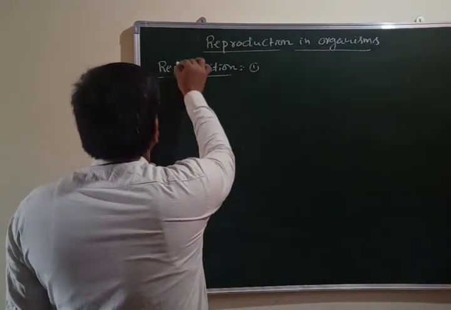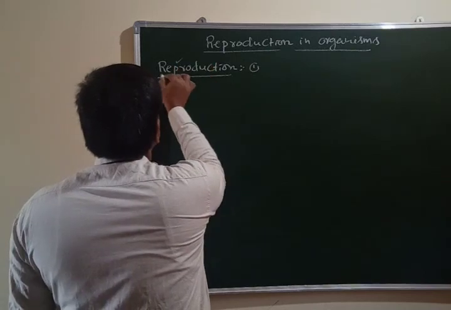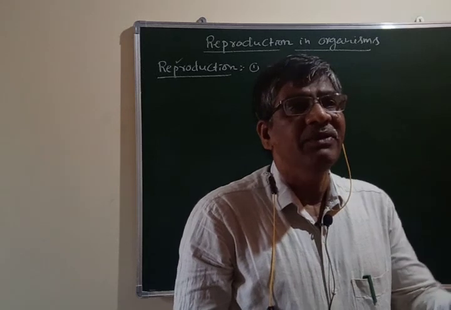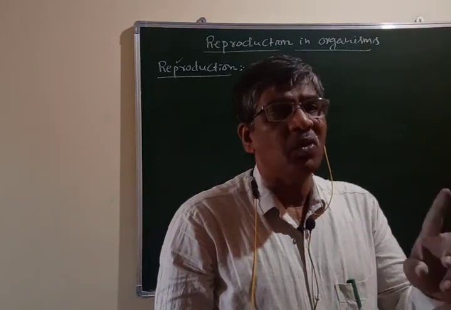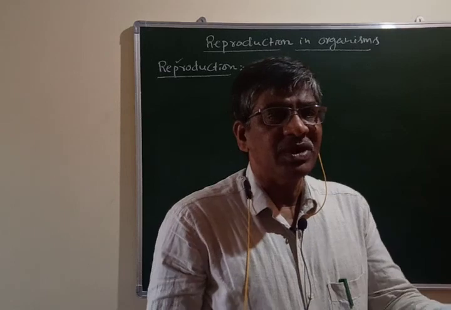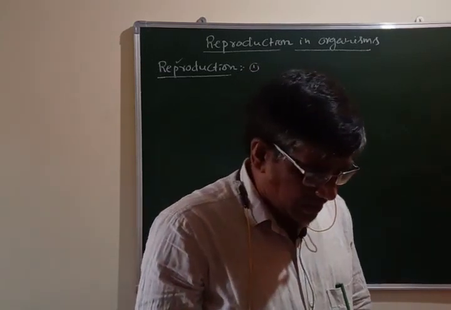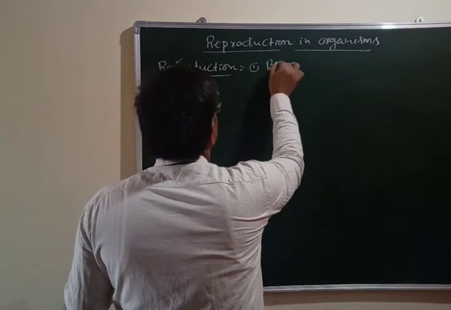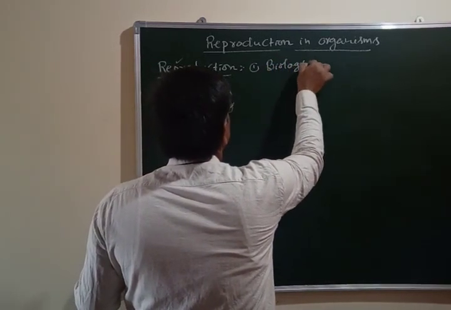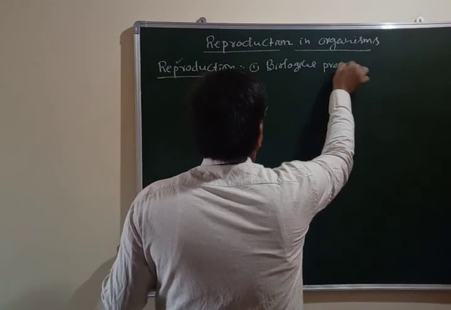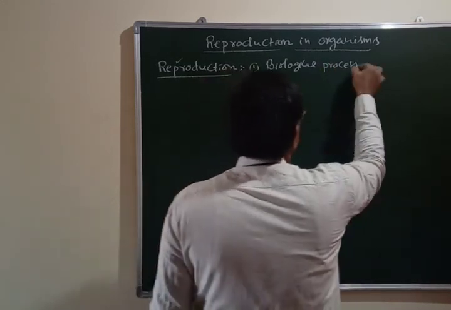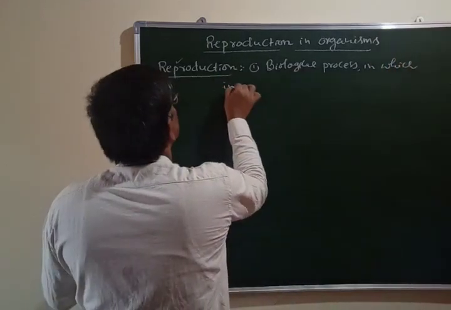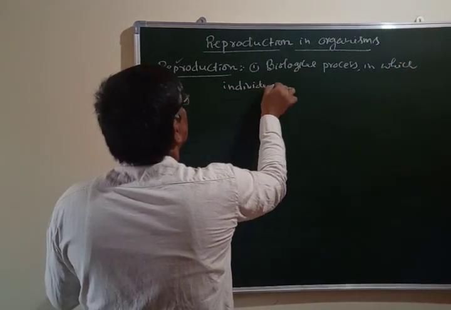Here, reproduction is nothing but the individual producing a new individual of its own type. That is what we call reproduction. Reproduction is a biological process in which individuals produce